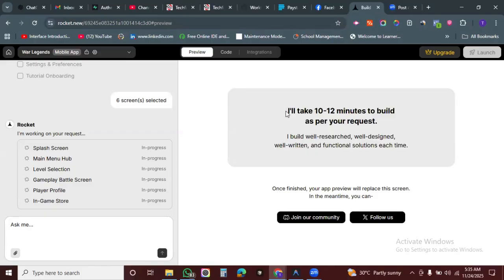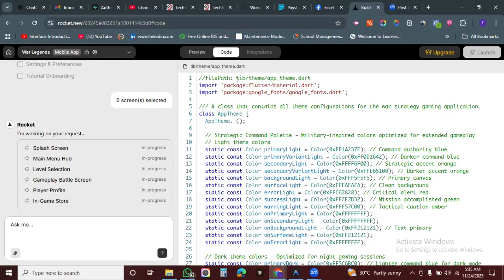Okay, so it's giving us an update that it will take 10 to 12 minutes to build as per our request. So I'll build a well-researched, well-designed, well-written and functional solution each time. Okay. You can choose to follow them. See the code. You switch from preview to code. You can see this is the directory. These are the integrations.